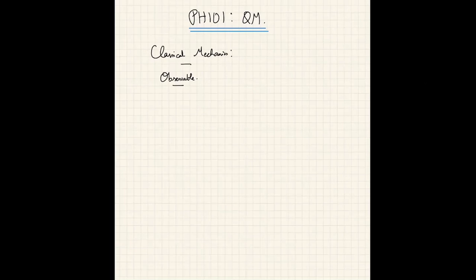Suppose there is a particle, you can measure the particle's position, right? And if the particle is traveling, you can measure the particle's momentum. You can measure the angular momentum. You can measure the energy. So all these things constitute an observable of the system. An observable is something that you can do an experiment in a lab and figure out.